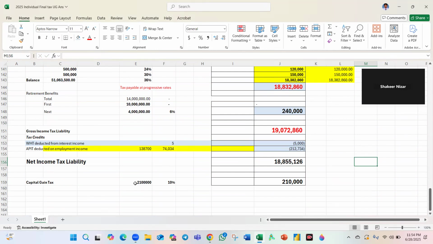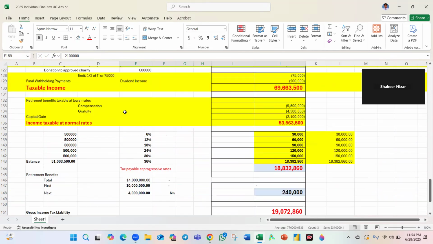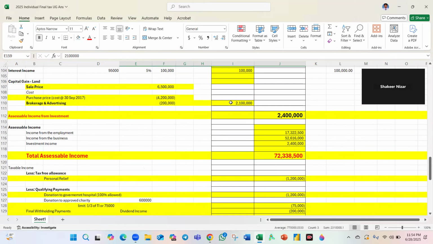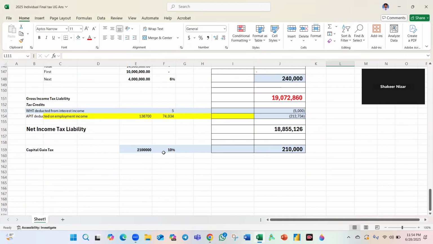Capital gain tax 10%. The 2.1 million gain here, this investment income for us is 2.1 million. It is liable for 10%. Then the total net income tax liability is this much.